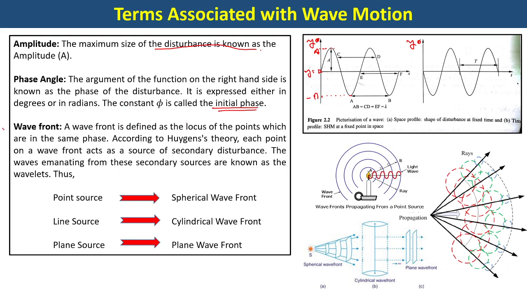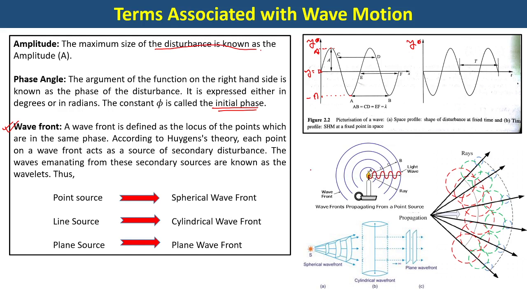This is a little new, wavefront. Why new? Because the whole conception of wave actually started with the concept of wavefront. So wavefront means what? Suppose there is a candle which is glowing. By the way, this is an electromagnetic wave, but even in the case of mechanical waves also, we can create some concepts of wavefronts.